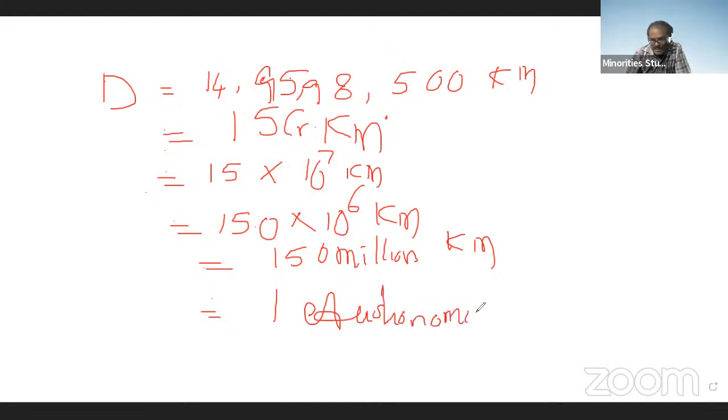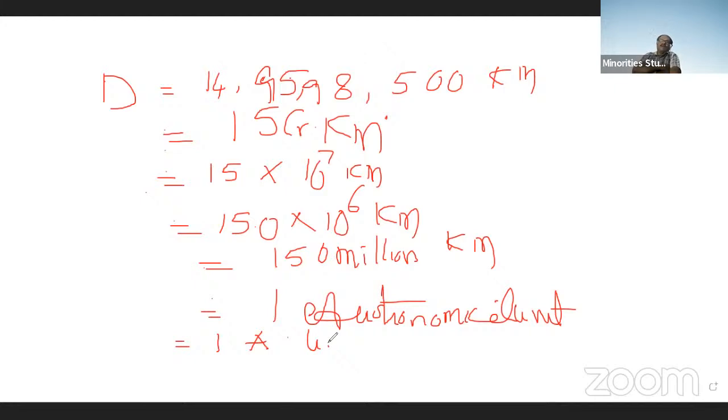Astronomical unit. One astronomical unit is also written as 1 AU. This is used for measuring the distance between other universal objects. It was asked in Group 1, 2, SSC, and some other competitive examinations: what is 1 astronomical unit? The distance between Sun and Earth is considered to be 1 astronomical unit, which can be used for measuring the distance between other universal objects.